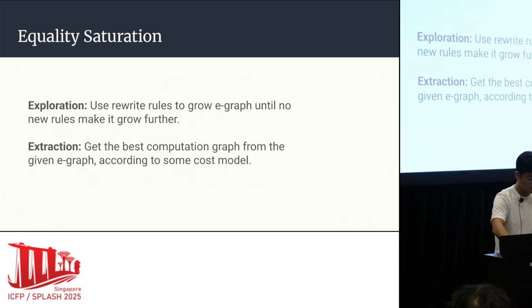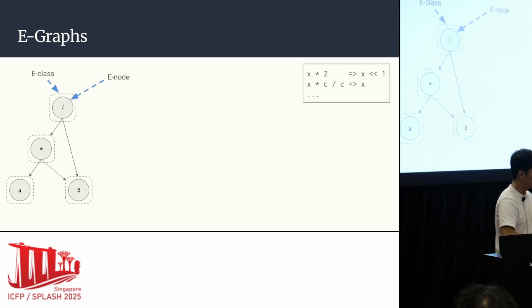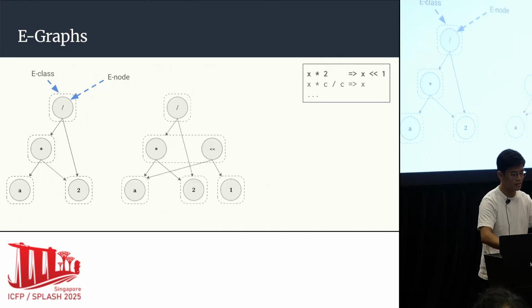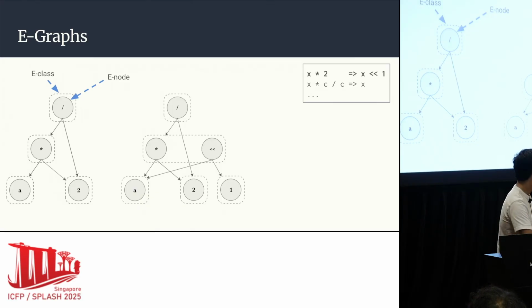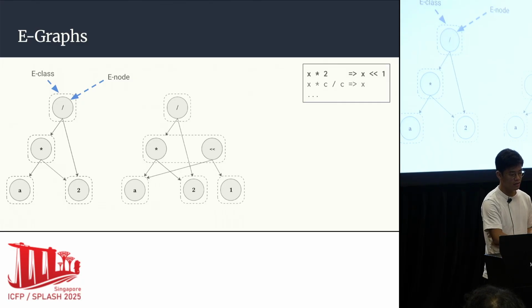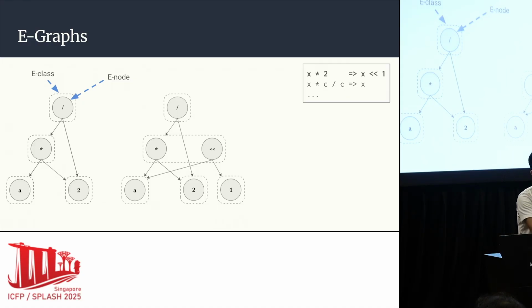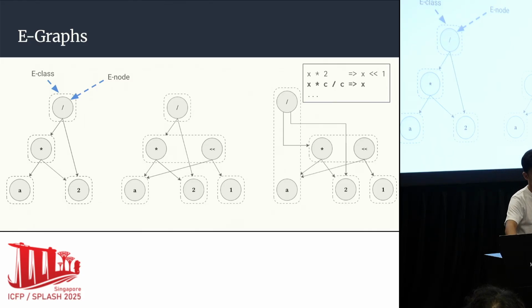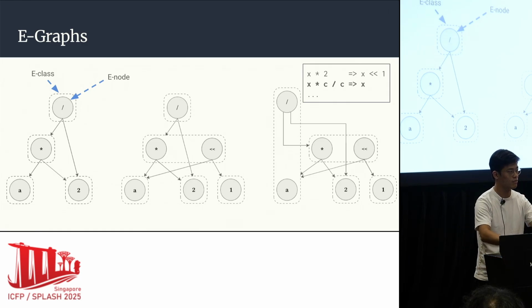And so the exploration phase hinges on a data structure called E-graphs. E-graphs are a bunch of E-classes, and you can think of an E-class as an equivalence class of E-nodes. And the main idea is that rewrites are additive. Once we apply a rewrite, or the first rewrite that we saw earlier, instead of taking away from the graph, we add to the graph. And so we have this new node that says, well, a left shifted by 1 should be in the same E-class as a times 2. And so because the original information is still there, we can apply the second rewrite and get out a, which is the simplest expression we can get.